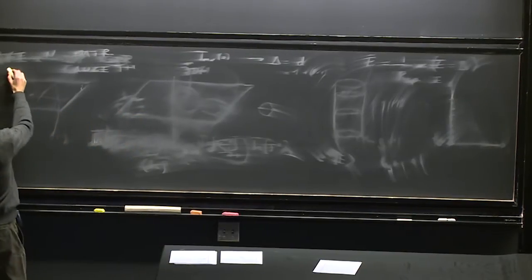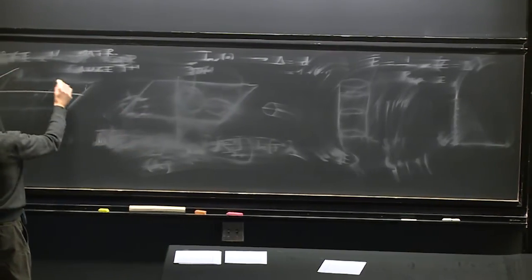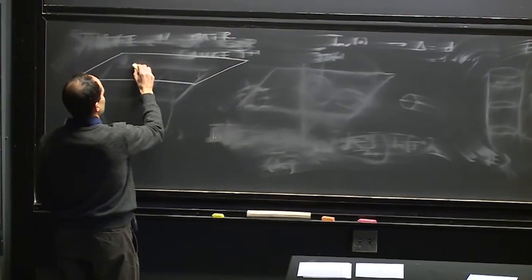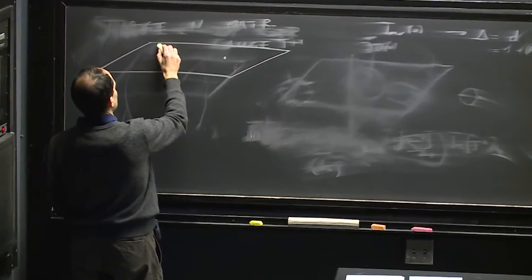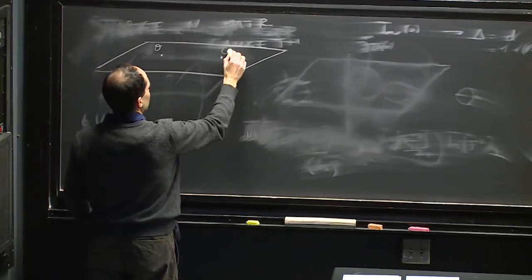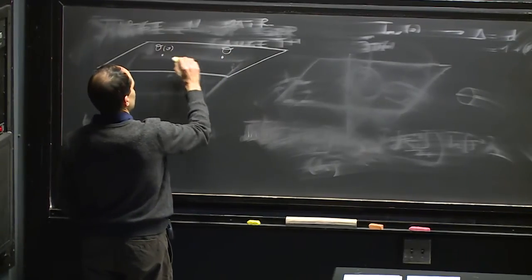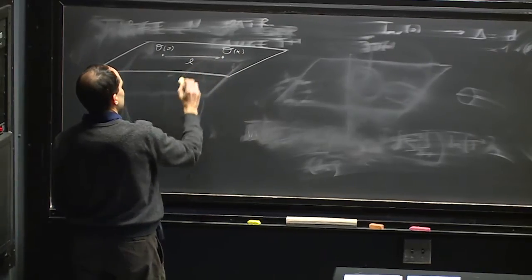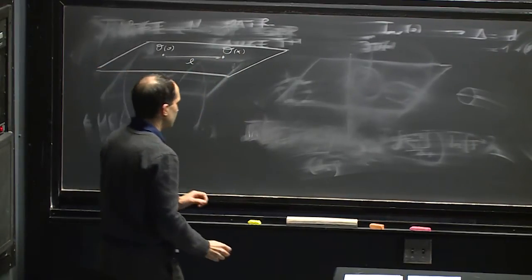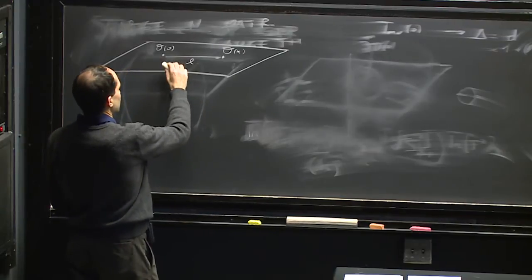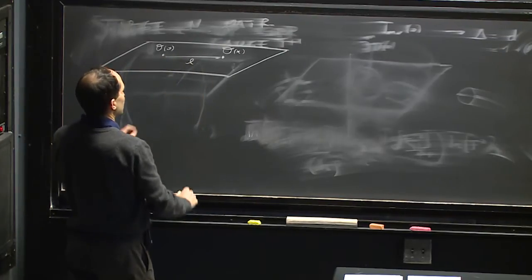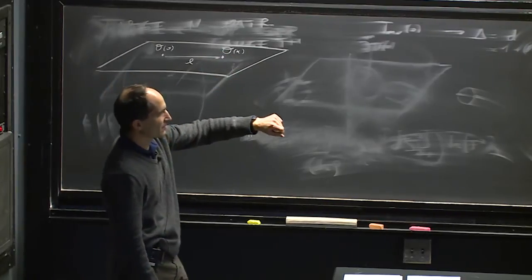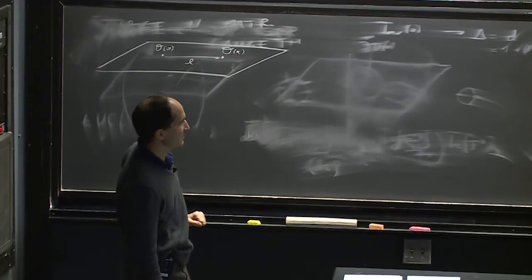Okay, let me just give a simple example of how we compute correlation functions of two operators. So we have an operator O at some position 0 and another operator O at some position x, let's say separated by some distance L. Let's say for simplicity we imagine an operator which has very high conformal dimension and corresponds to a massive particle.